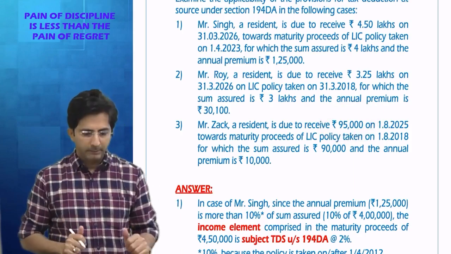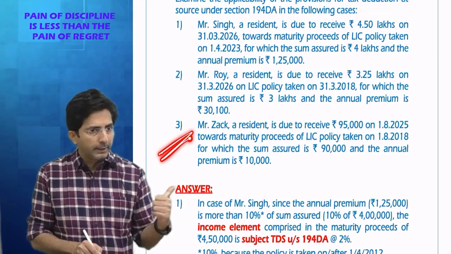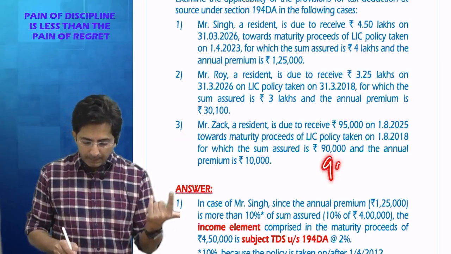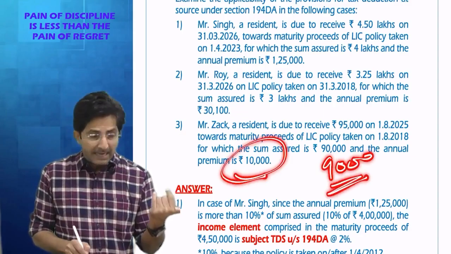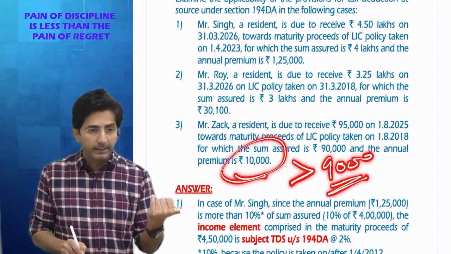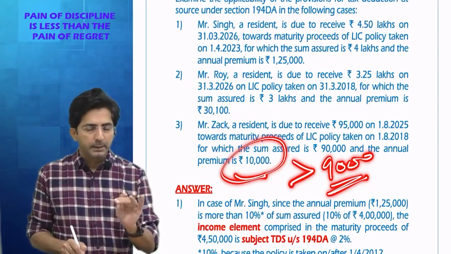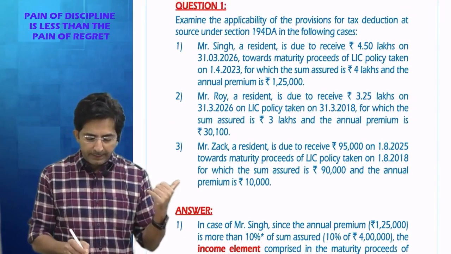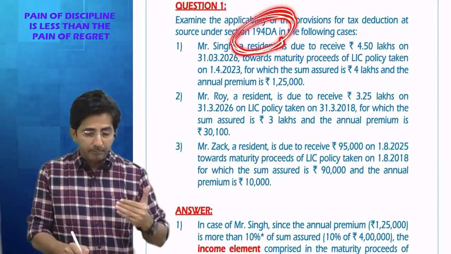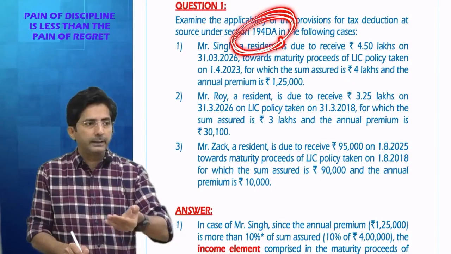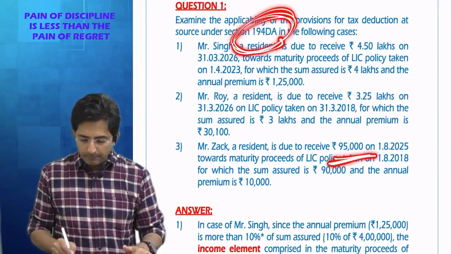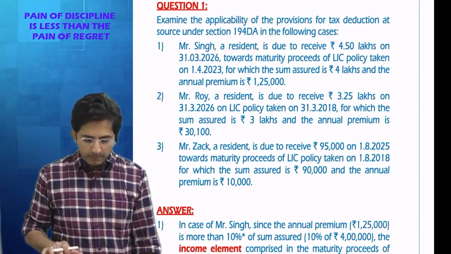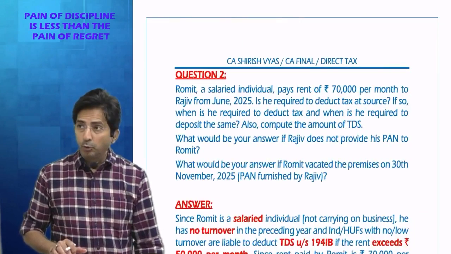So what was the special point in point 3? Although it's a big premium policy, how did I check big premium? I compared 10% of sum assured with the actual premium. Our actual premium was greater. So it was a big premium policy. But still my answer is TDS not applicable. Because 194DA TDS applies only when the insurance company is going to give you greater than equal to 1 lakh. Here it was less than 1 lakh, so TDS will not apply. So this was question number 1. Then question number 2.